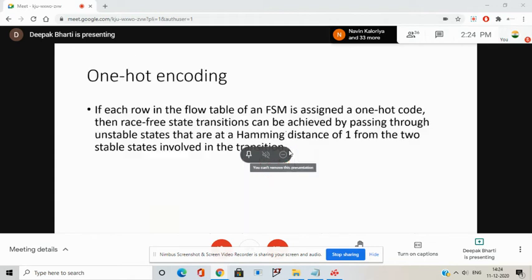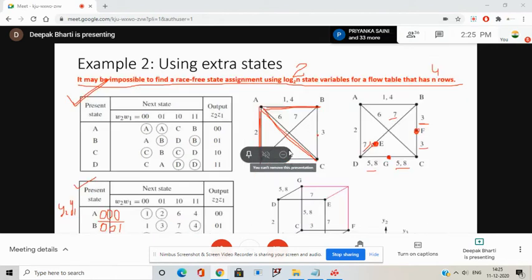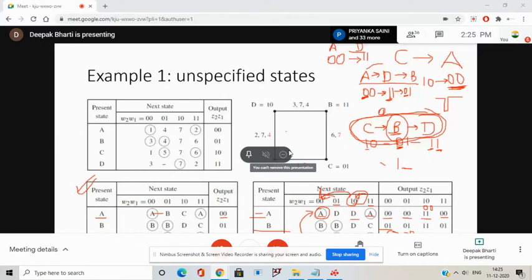Okay. So that means these are two different methods of state assignment. This is the second method that we have discussed. Yes, this is the second method, but for example, in example 1, you had a scope to exploit the unspecified state.